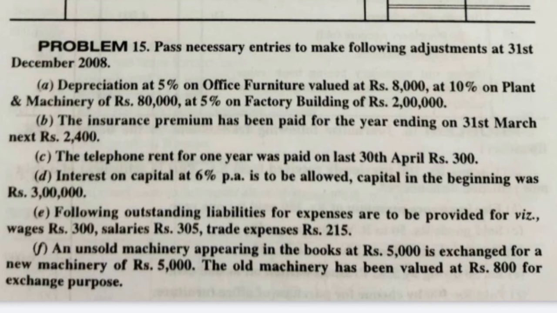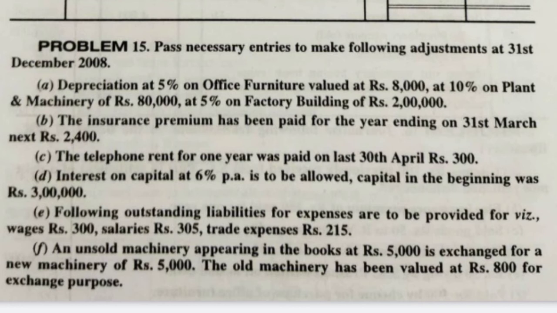So to reduce the asset value, we will credit the asset. Generally we will debit the assets always, so to reduce the debit balance, we will give the credit effect. We will credit such asset account to reduce the asset balances by the amount of depreciation.